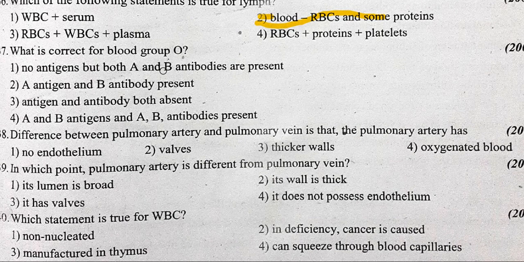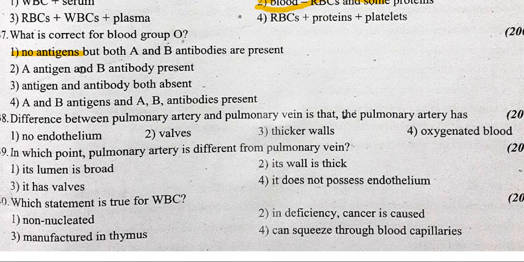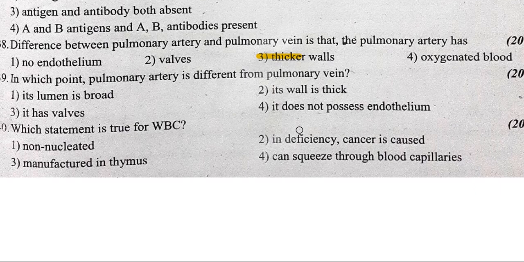What is correct for blood group O? No antigens, but both A and B antibodies are present. The difference between pulmonary artery and pulmonary vein is that the pulmonary artery has thicker walls. In which point is the pulmonary artery different from the pulmonary vein? Its wall is thick.